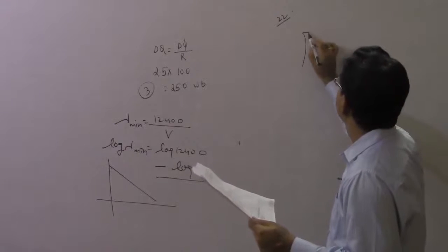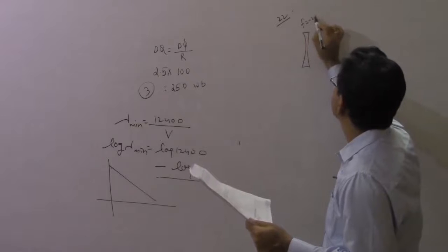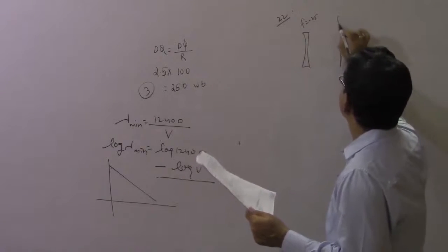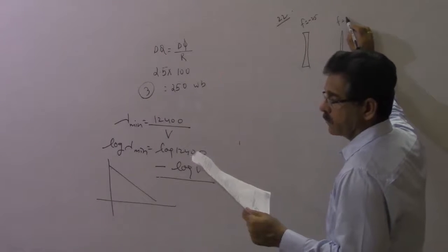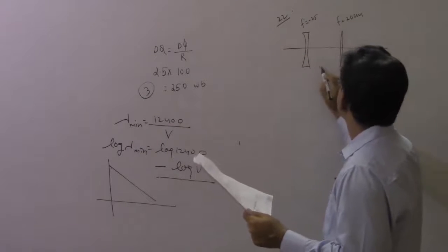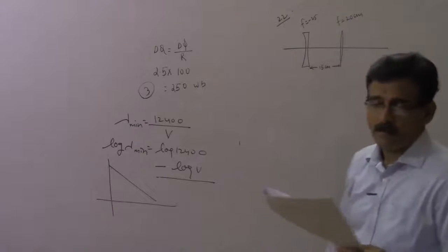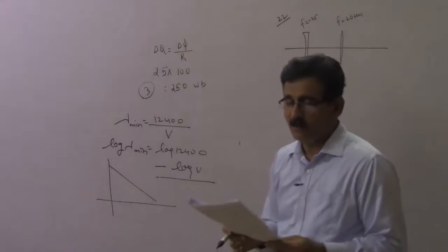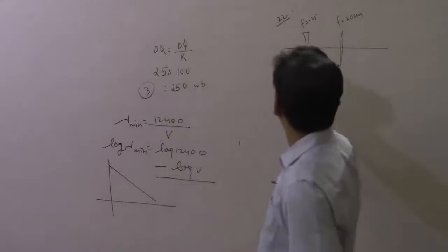So you have a diverging lens, focal length minus 25, and then you have a converging lens whose focal length f is given to you as 20 centimeter. The distance between the two is equal to 15 centimeter as given in the problem. And then they want what? A beam of parallel light falls on the diverging lens. The final image will be formed where?